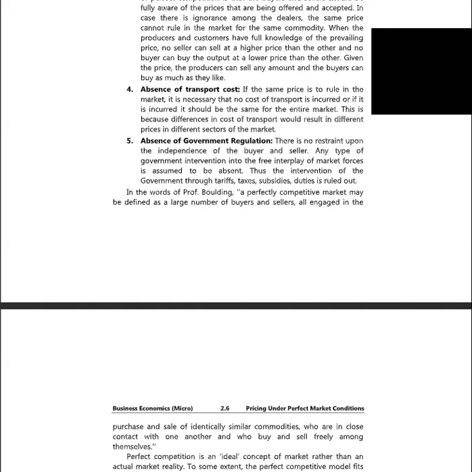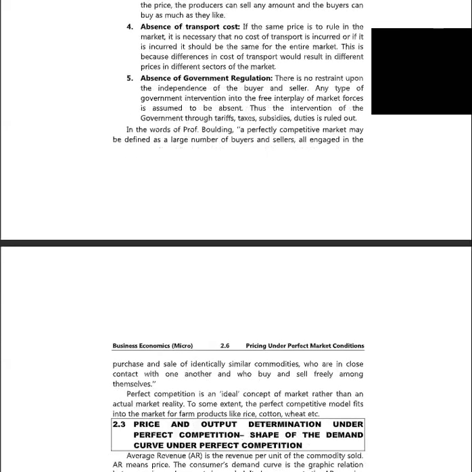Then, absence of government regulation. There is no restraint upon the independence of the buyer and the seller. Any type of government intervention into the free interplay of market forces is assumed to be absent. Thus, the intervention of the government through tariffs, taxes, subsidies, duties is ruled out. In the words of Professor Boulding, a perfectly competitive market may be defined as a large number of buyers and sellers all engaged in the purchase and sale of identically similar goods, who are in close contact with one another and who buy and sell freely among themselves.